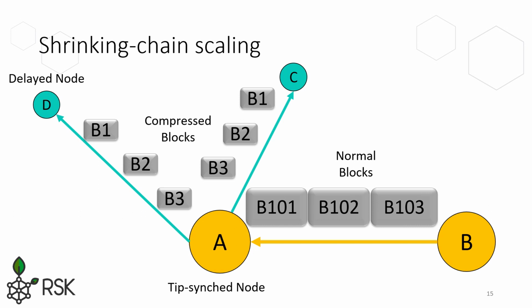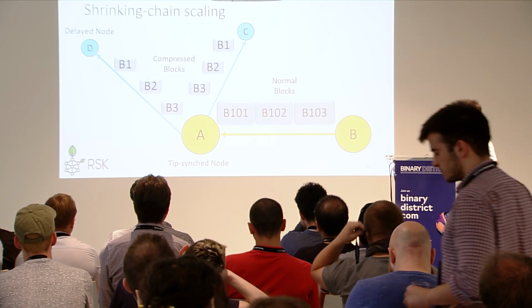Well, there is a very interesting thing we can do with this setup: we can create mixed nodes that are SPV synced, so they are synced to the tip of the blockchain with an SPV node, but for full node verification, they are 100 or 1,000 blocks behind.